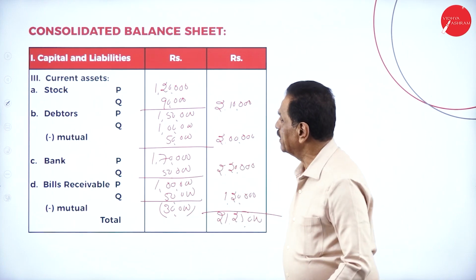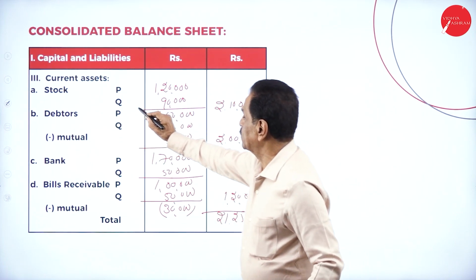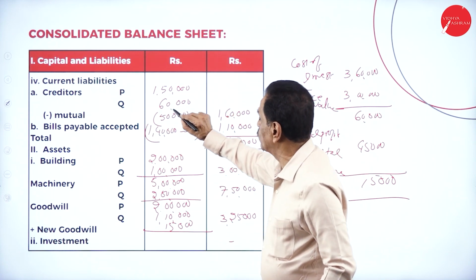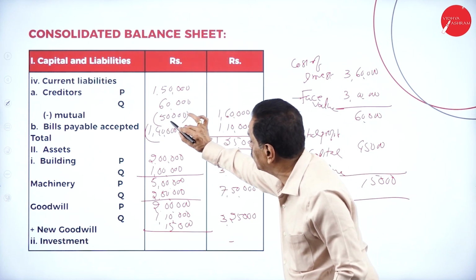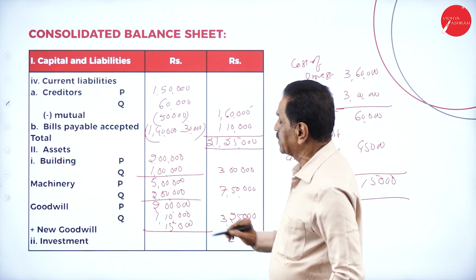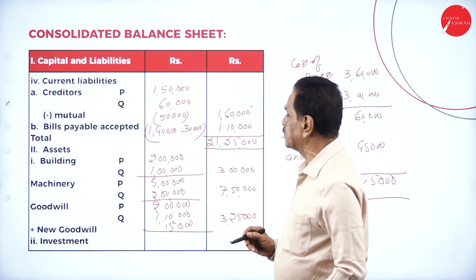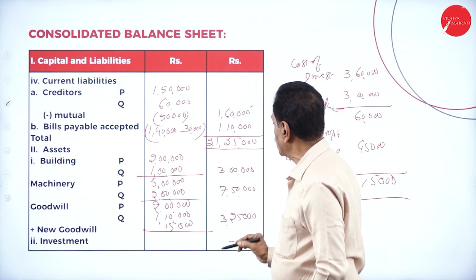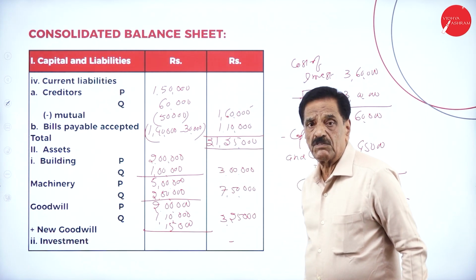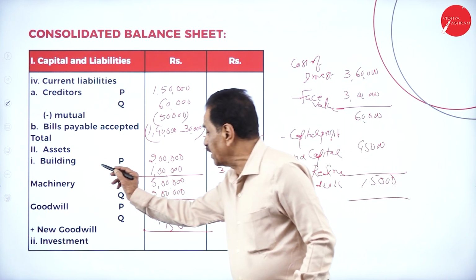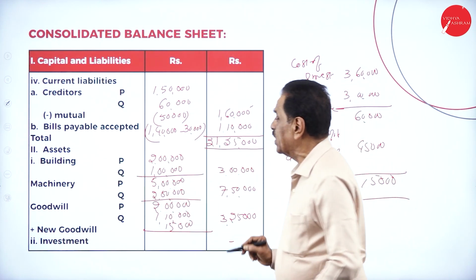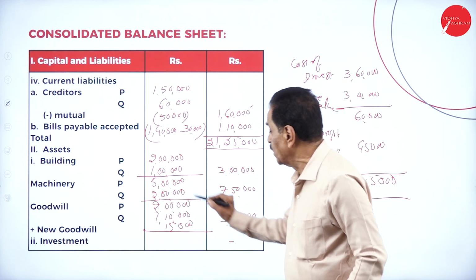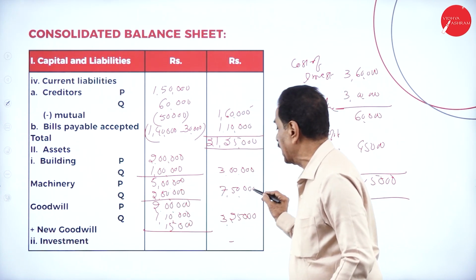So I will repeat. If you go with the current liability, P is 1,50,000, Q is 60,000, minus mutual adjustment 50, it becomes 1,60,000. Bills payable is 1,40,000 minus mutual 30,000, it is 1,10,000. It will tally for 21,25,000. Building 2 lakh plus 1 lakh is 3 lakh. Machinery 5 lakh plus 2 lakh 50 is 7,50,000.